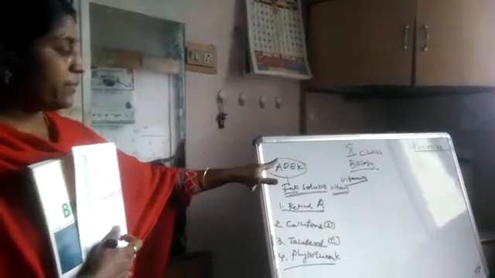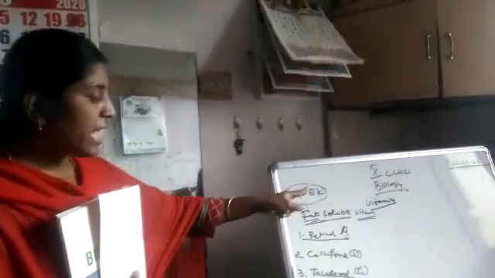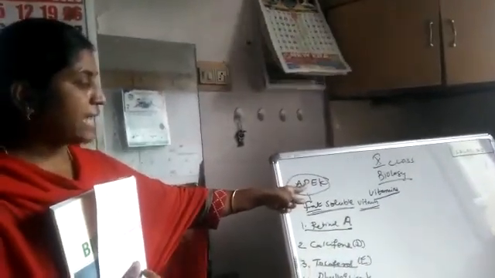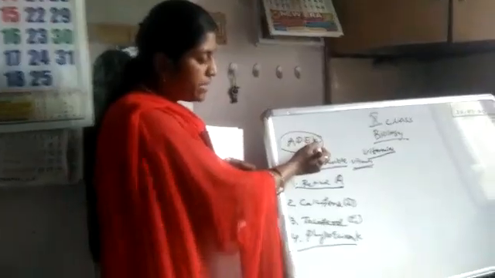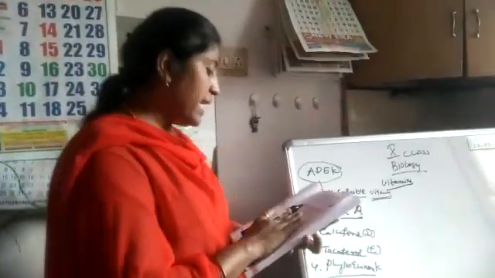A vitamin scientific name is retinol. And the D vitamin scientific name is calciferol. And the E vitamin scientific name is tocopherol. And the K vitamin scientific name is phylloquinone. Okay, understood? So what is the name of the diseases?